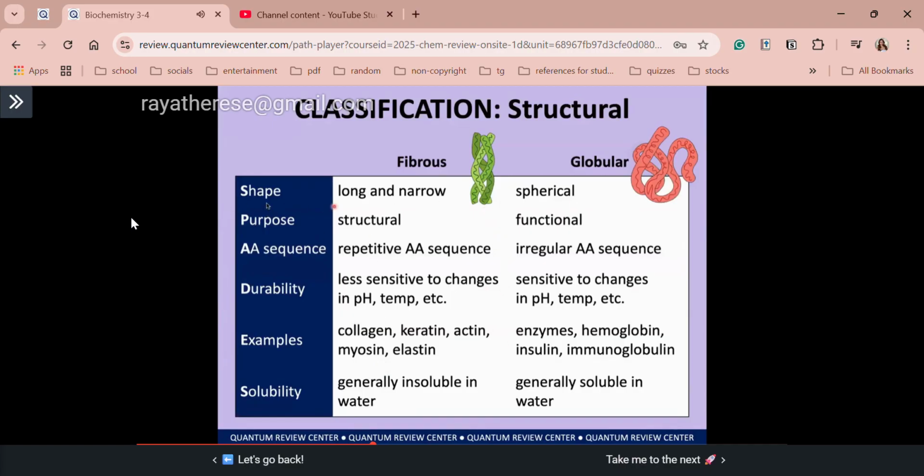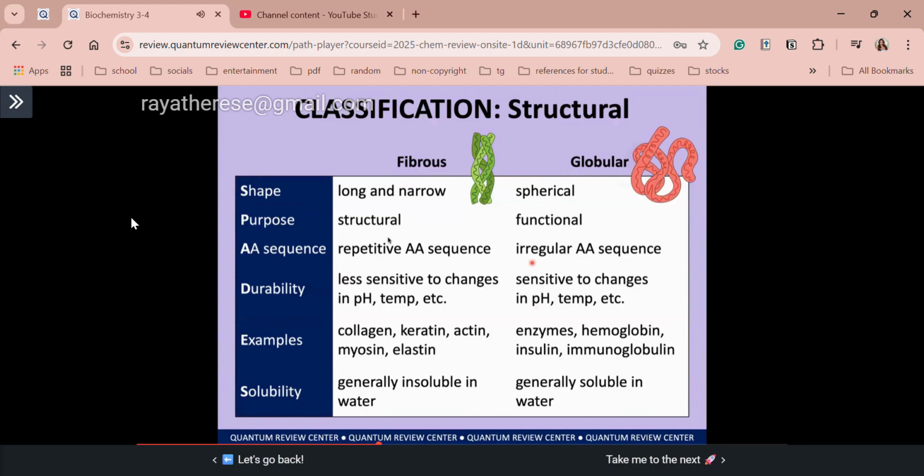As you can see in their shape, si fibrous, long and narrow, and it's very important for its main purpose of structural support. Si globular, usually class, it is spherical, but it still varies in terms of its shape. Sa purpose naman niya, it has diverse functionalities depending on the genes that code this globular protein. For amino acid sequence, I emphasized this for collagen, for instance, because structural siya, repetitive ang sequence ng amino acid. The same is true for your fibrous proteins, diba? Because it's for structural support, repetitive din ang sequence ng amino acid. On the other hand, si globular, irregular ang amino acid sequence because its functionality or purpose is dynamic.